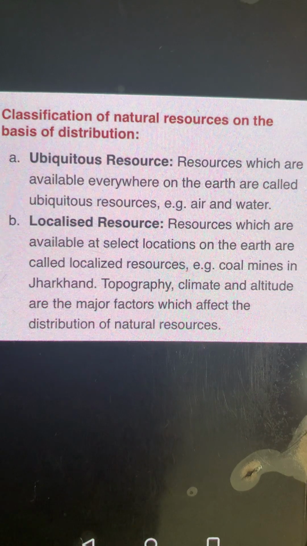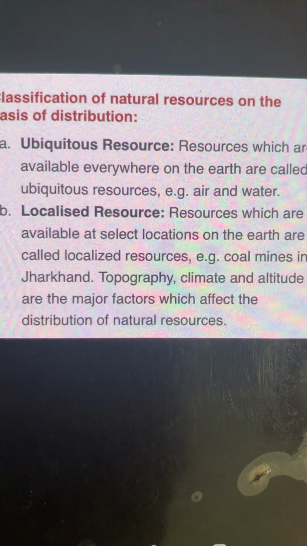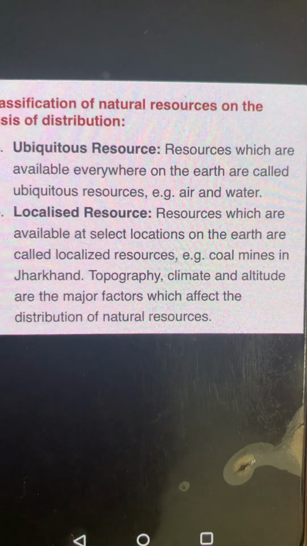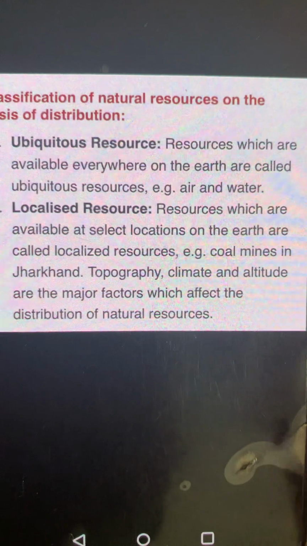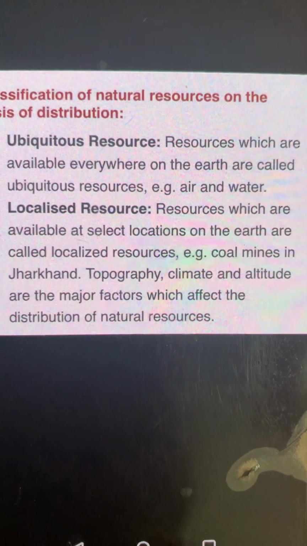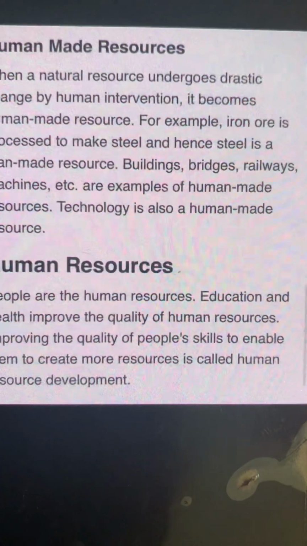Then we come to ubiquitous resources and the localized resources. Ubiquitous resources are resources which are available everywhere, and the localized, as the name suggests, are limited to a particular place. So they are the localized resources.